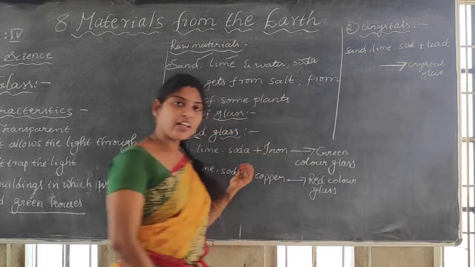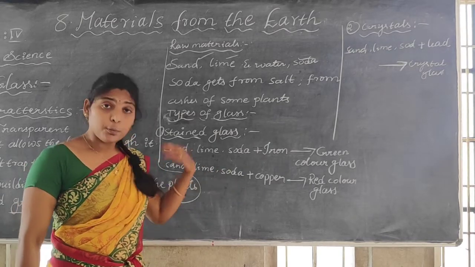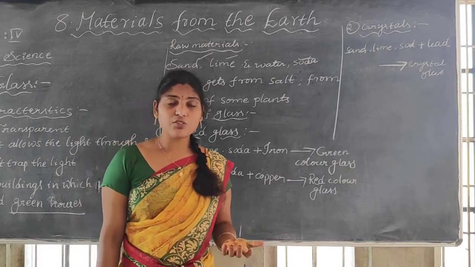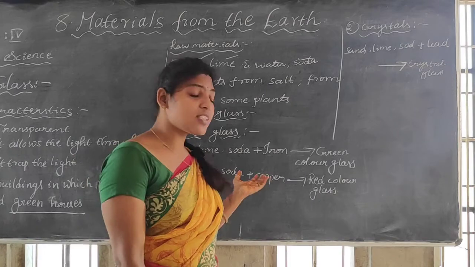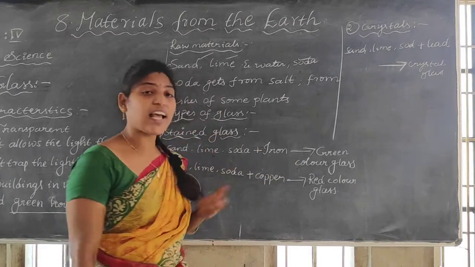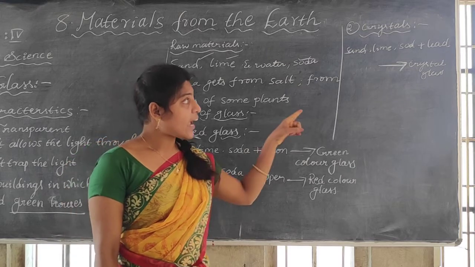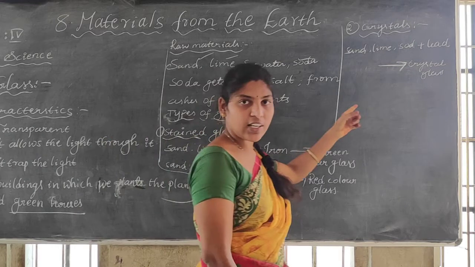See this red color and green color, where we are using in some buildings, or as you can see in some forts. We used to have red forts, like that forts we used to have. There we have used this green and red color, means stained glasses. Okay, and these crystal glasses, by adding the lead metal to that mixture, we are getting the crystal glass.